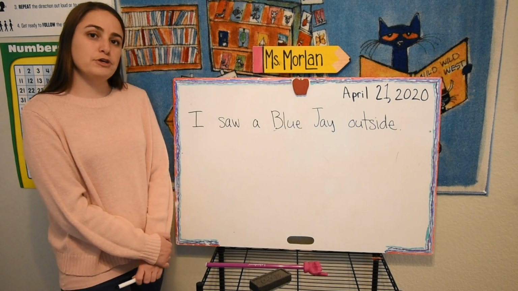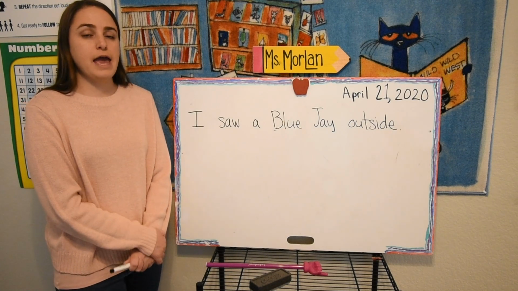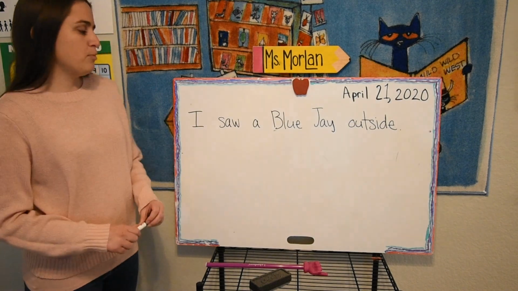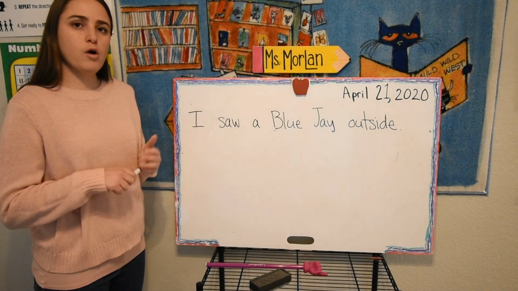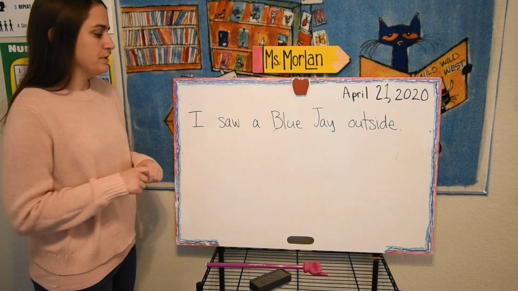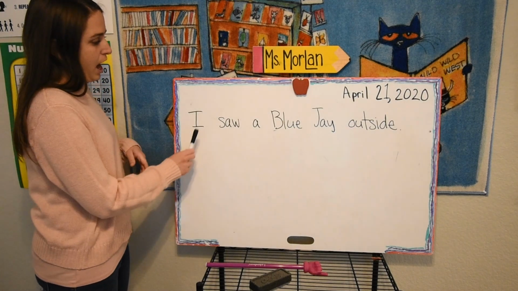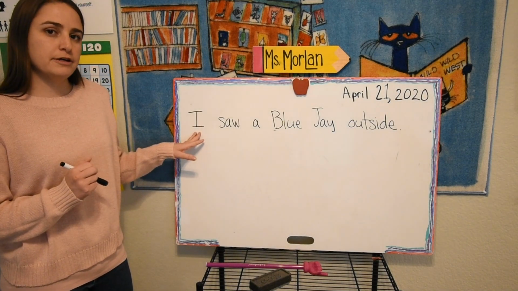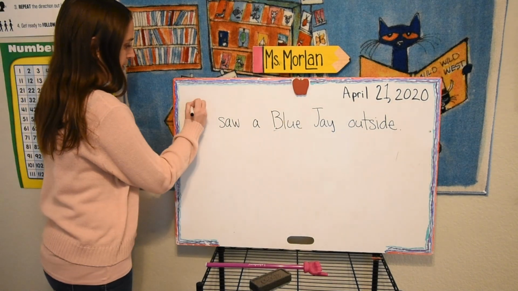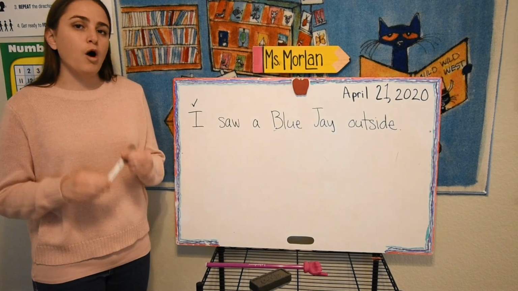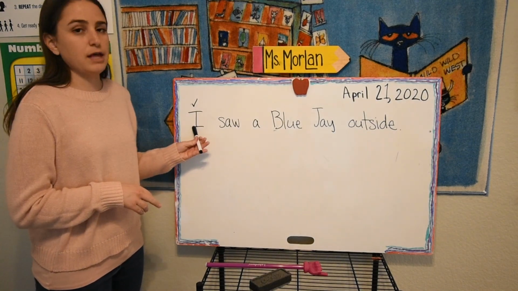Today I want us to review what you need to check anytime you write a sentence, okay? So it's very important when you're writing a sentence to always make sure you start it with a capital letter, okay? So let's look at this example. I saw a blue jay outside. Did I start it with a capital letter? Yes, I did, right? Doesn't matter what sentence you're writing, you always need to start it with a capital letter,